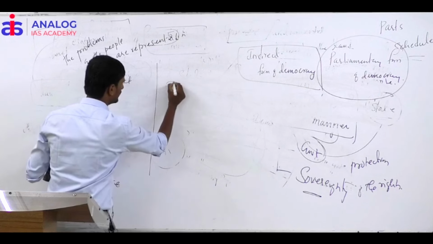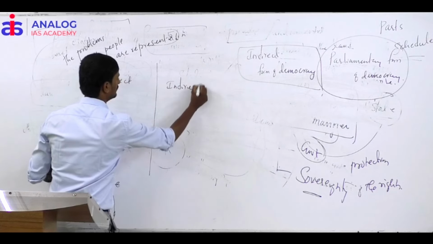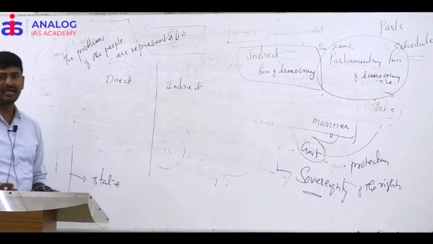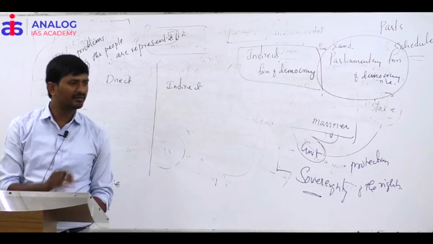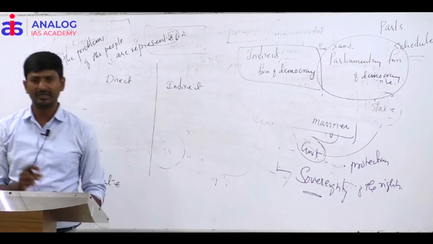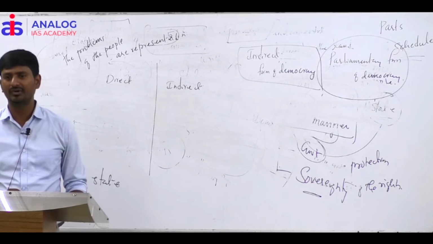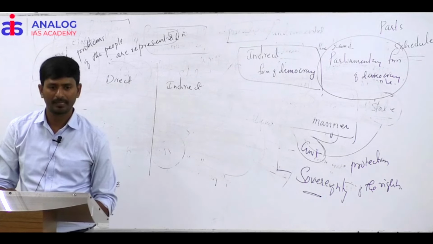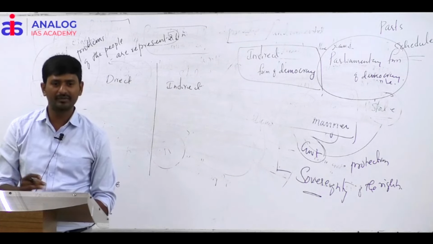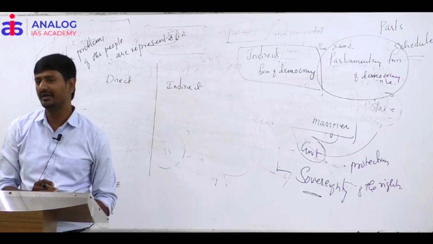What is indirect democracy? What is direct democracy and what is indirect democracy? Any idea? Democracy is of two types, direct democracy and indirect democracy. So how do you differentiate these two? Did you understand my question? Can anybody answer?